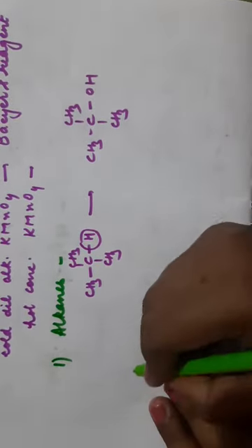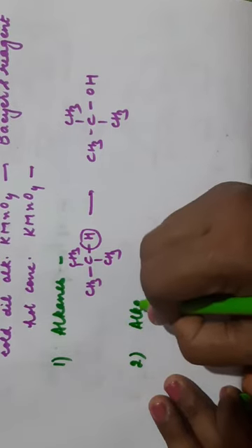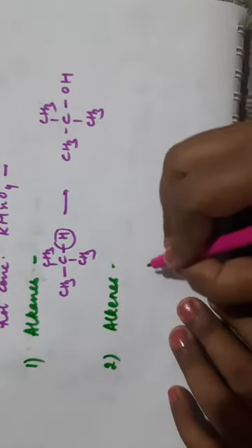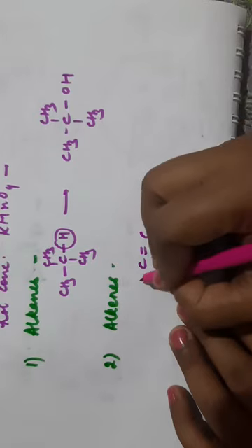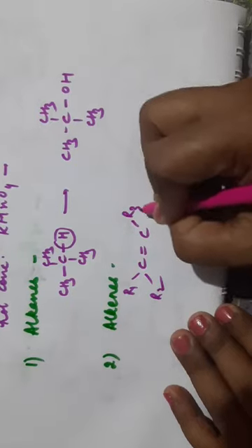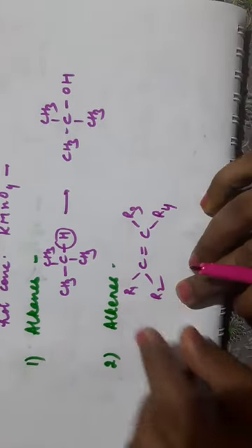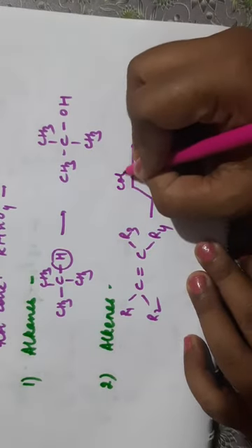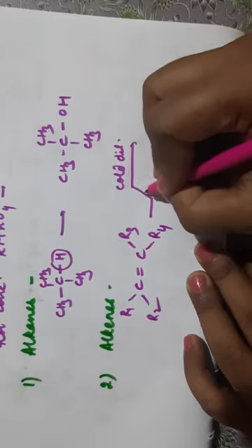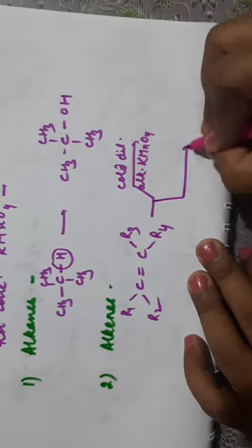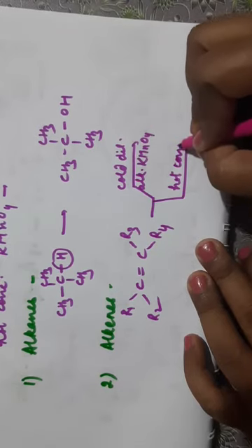Second reaction we will see for alkenes. Now alkenes can be oxidized by cold dilute alkaline KMnO4 or hot concentrated KMnO4. I am taking C double bond C, with R1, R2, R3, R4. These are the 4 groups we have taken. These groups may be hydrogen or alkyl groups. Now 2 reactions will be there: one with cold dilute alkaline KMnO4, another with hot concentrated KMnO4.